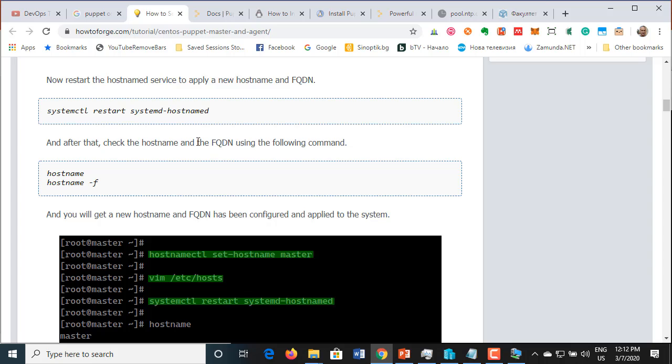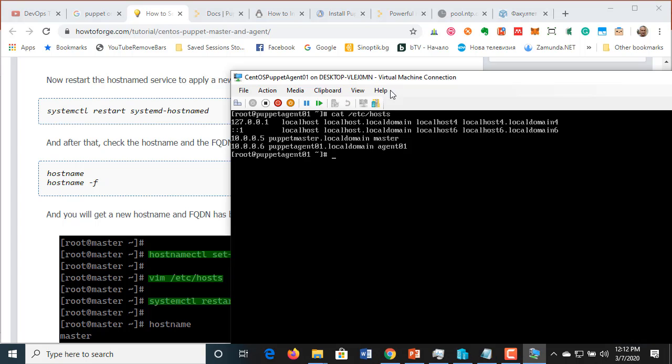Restart the system. Okay, let's restart that. systemctl restart systemd-hostnamed. Okay, it has been restarted. So hostname, and this is what I expected, puppet agent.